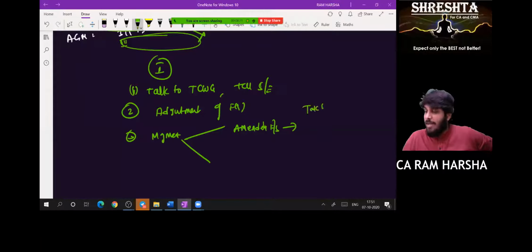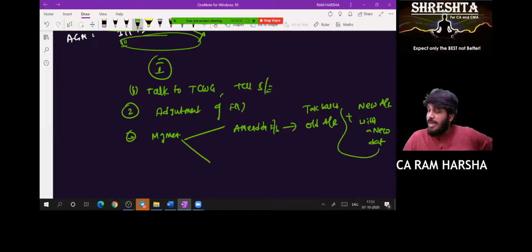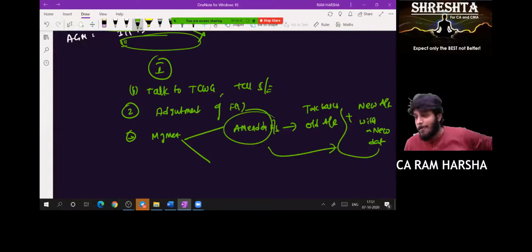You take back your old audit report. Now you give new audit report with a new date. And if you want, you can highlight that issue. Amendment, whatever is there, you can highlight it. Emphasis of matter. Yes, sir.